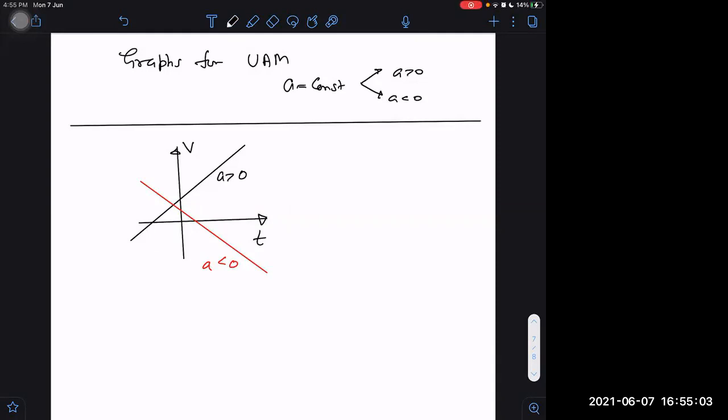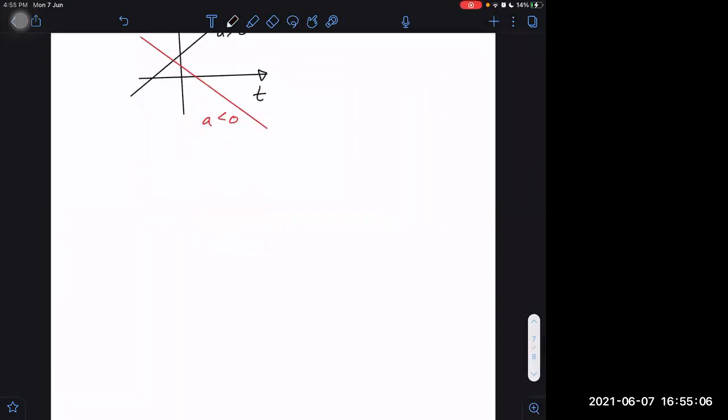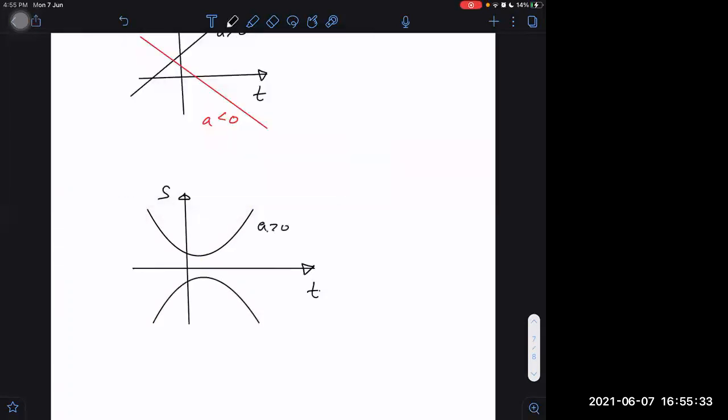What about the ST graph? Two possible ST graphs are there. S versus T. For upward parabola, one possibility, and downward parabola, another possibility. Upward parabola means positive acceleration, and downward parabola means negative acceleration.